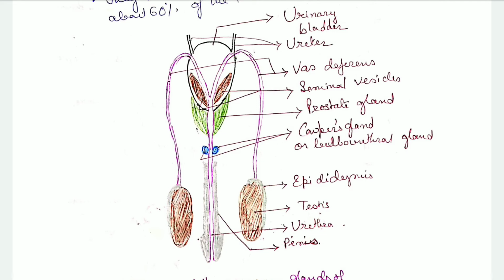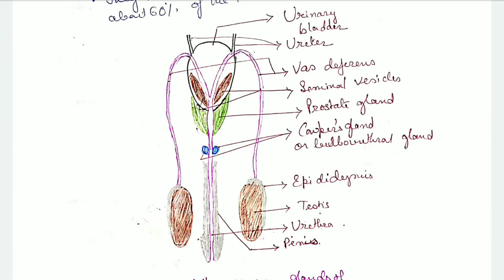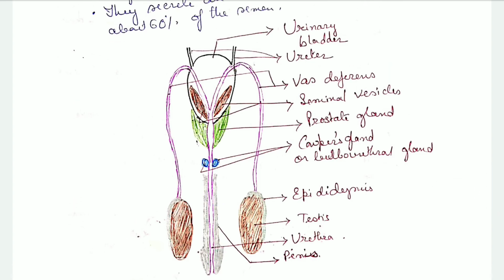epididymis, and then these vas deferens enter the penis. These two are the ureters. This is the urinary bladder, and this is the urethra. At the point of entering the urethra, there is a pair of seminal vesicles attached to it. They release secretions which enter the urethra along with the sperms.